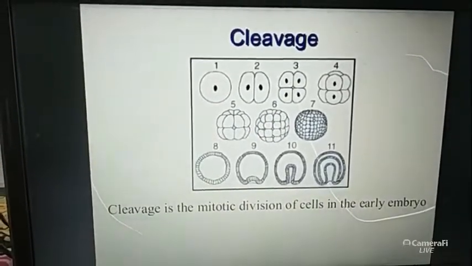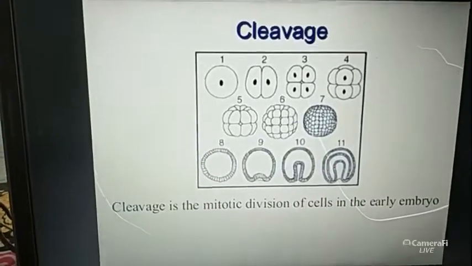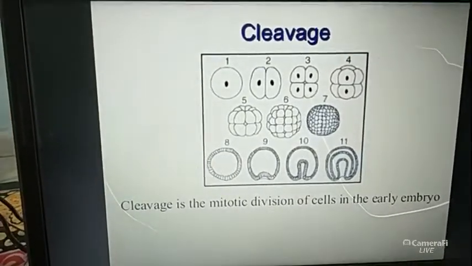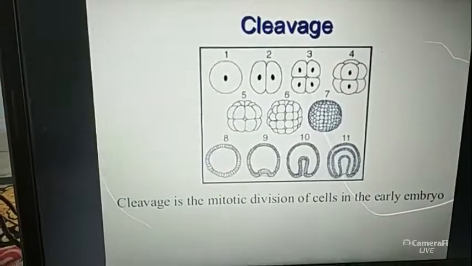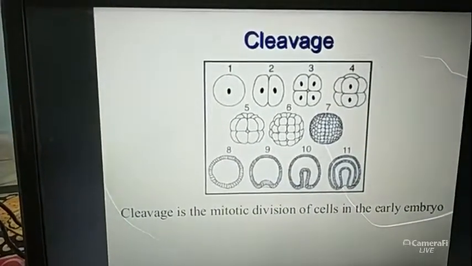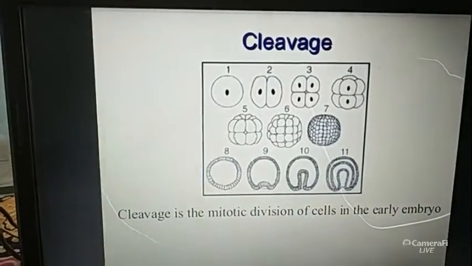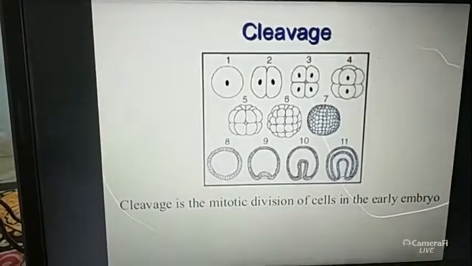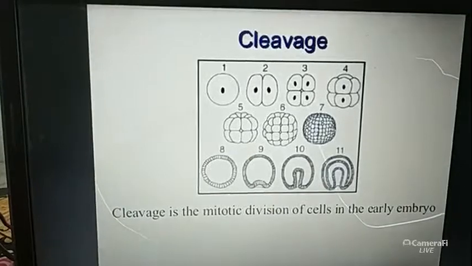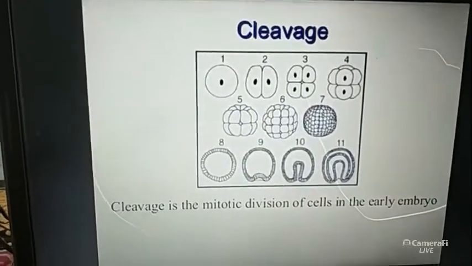But why is it necessary? What is the main importance of the cleavage? If the cell number is not increased, then the growth and development of the embryo become stopped, because the embryo grows and develops through the increase in cell number. If the cleavage does not take place in a female body, if the mitotic division stops, then the growth and development of the embryo stop.